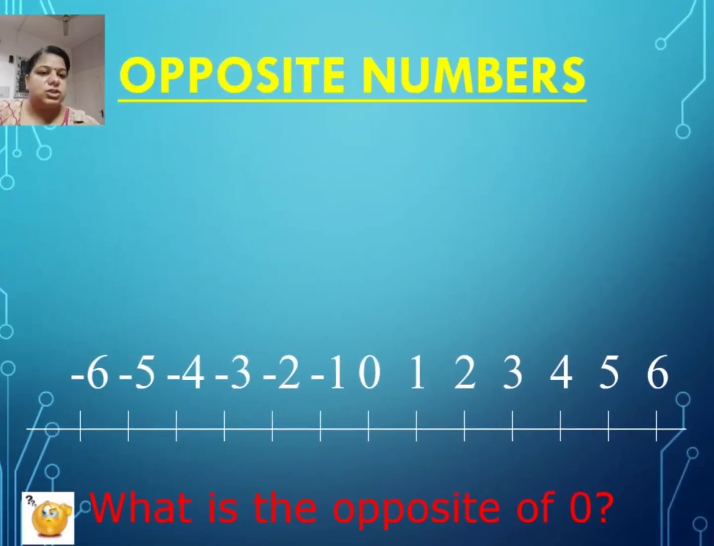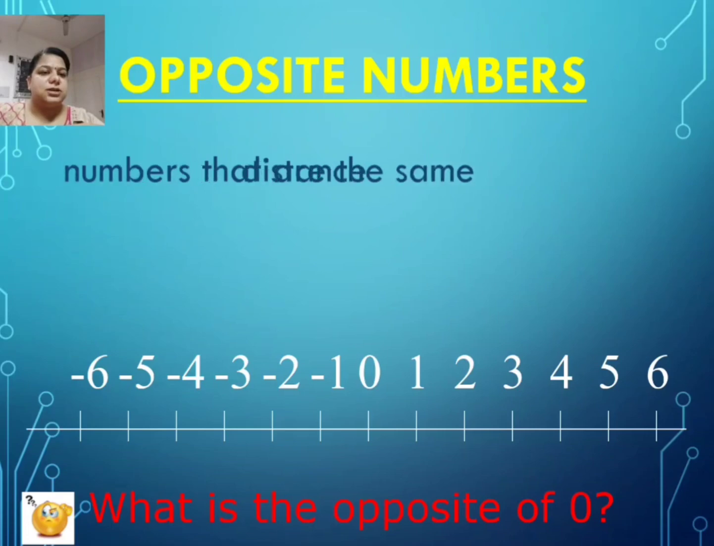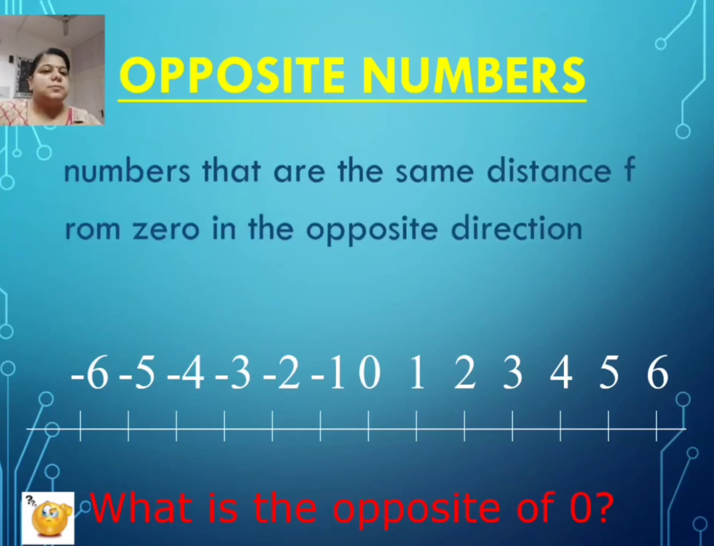So again, just check the opposite numbers on the number line. You can check all are at the same distance from 0. And what is the opposite of 0? As I told you, 0 is neither negative nor positive. So the opposite of 0 is 0 only, because it doesn't make any difference, right? So what are opposite numbers? I have told you earlier, those which represent two different directions. Numbers that are at the same distance from 0 but in the opposite direction.